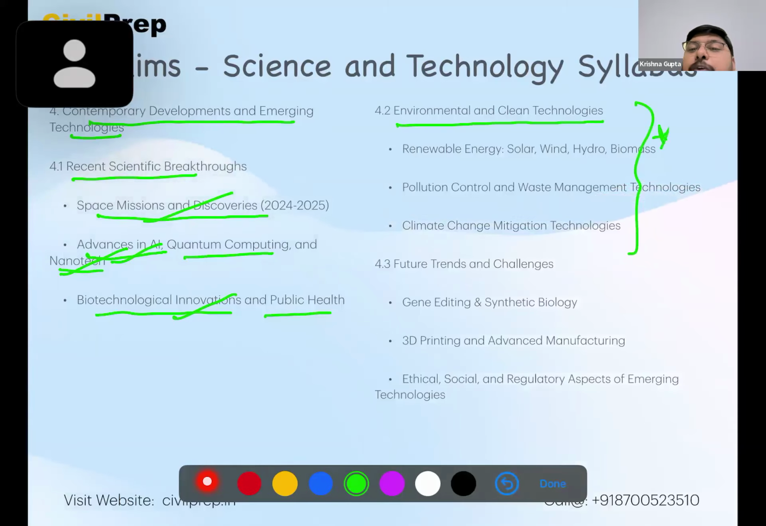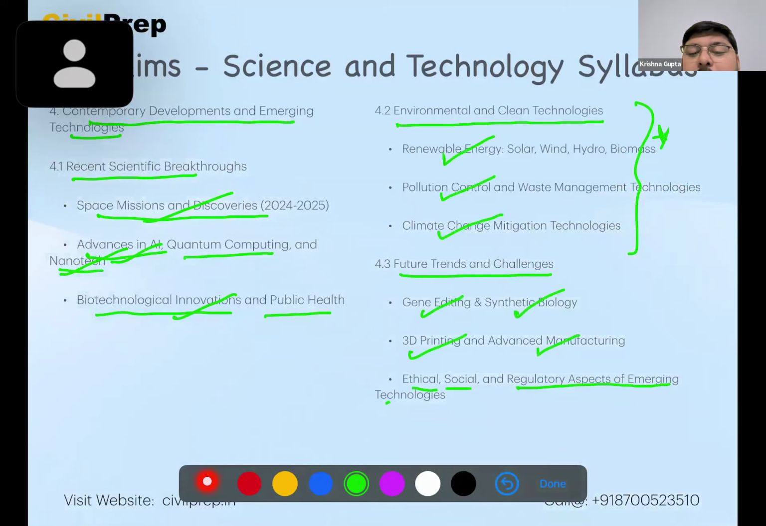And since last 2 to 3 years, they are always having one question from any of them, like renewable energy, pollution control and waste management, and climate change mitigation technologies. Future trend will be seeing gene editing, synthetic biology, 3D, 4D, 5D printing, and advanced manufacturing is also in news. Ethical, social, and regulatory aspects of emerging technologies is also in news.